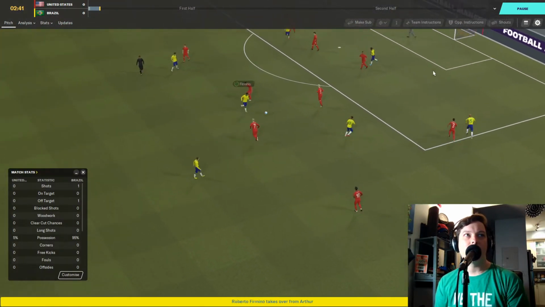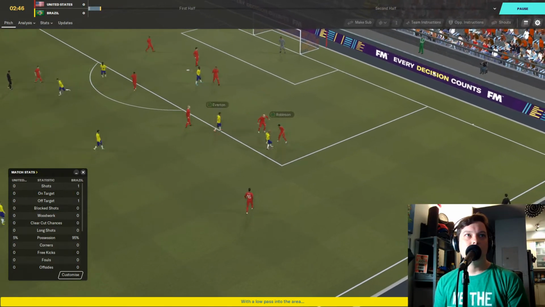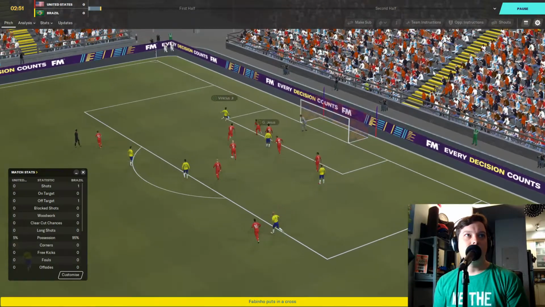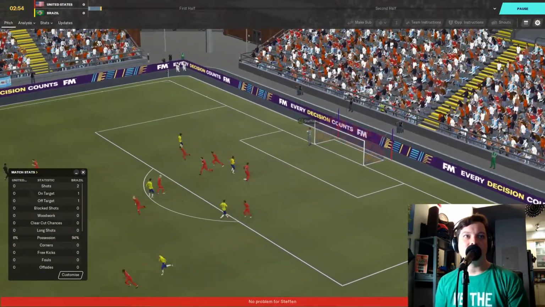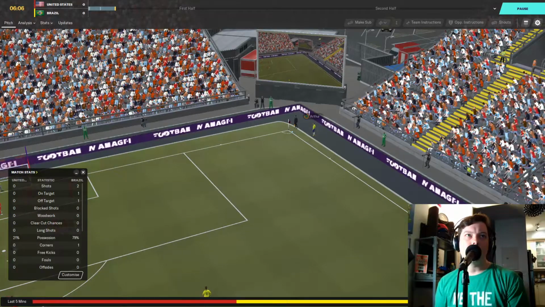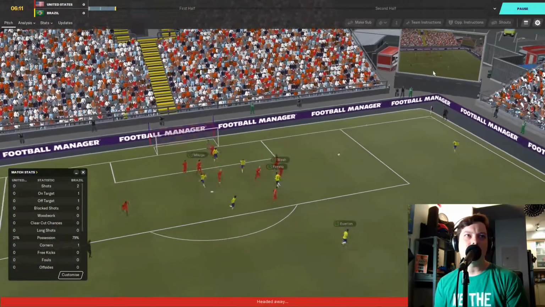Fabinho cuts it back to Arthur. Firmino to Everton. Fabinho. We almost lose that to Robinson there. Fabinho again. Crosses into the area. All the way to Vinicius Jr. and Steffen collects that. Corner kick for Brazil. Arthur steps up. Crosses. No Neymar in this one, I don't think.